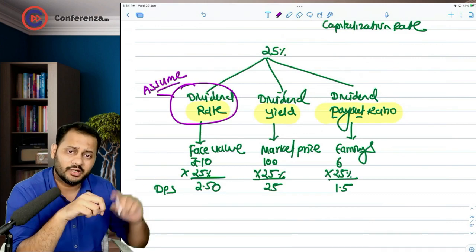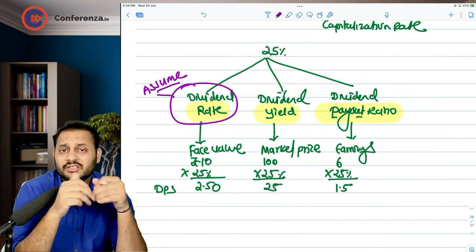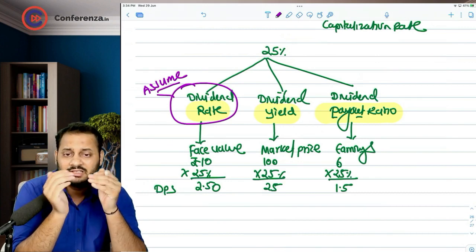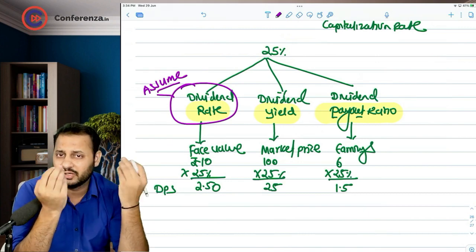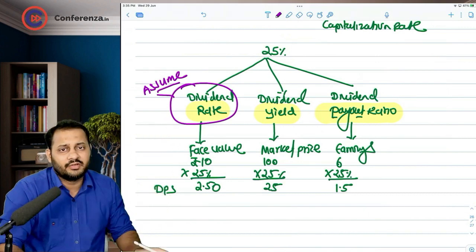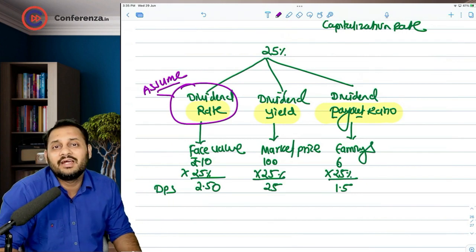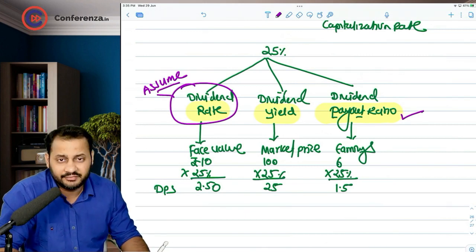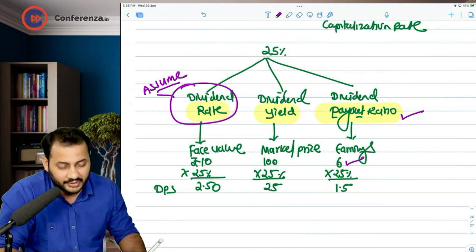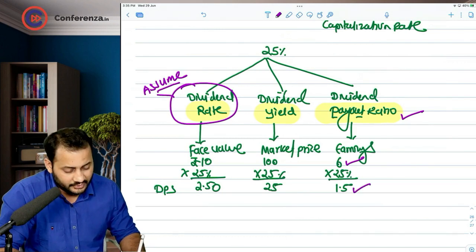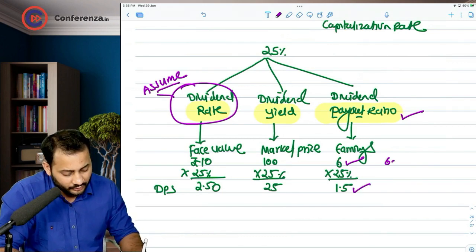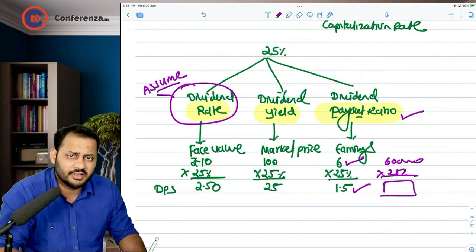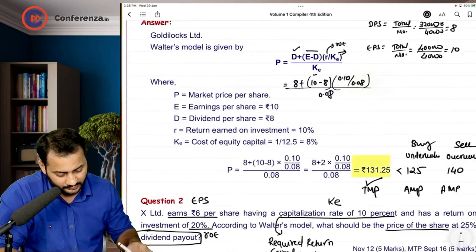Sir, why are you assuming it as dividend rate only if there is nothing given in the question? See, this is the standard practice which is being followed everywhere, and that's why we are going to assume it as dividend rate. There is no other reason behind this. Okay. So if the question says it is dividend payout ratio, we are going to apply it on earning per share. We will get the dividend. If you apply it on the total earning, let's say 6 lakh rupees, then you will get the total dividend. It's very simple. Okay, let's move ahead.